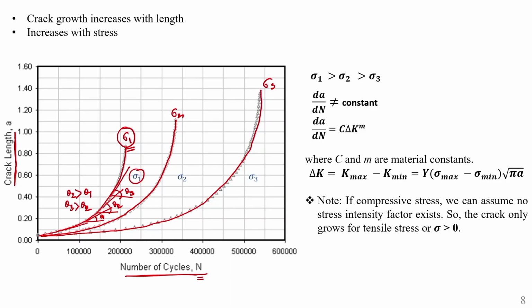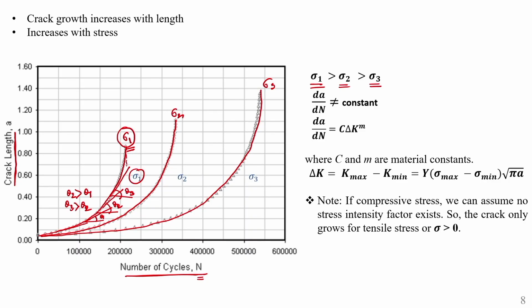That means, what you observe is that sigma 1 is greater than sigma 2 greater than sigma 3. So, you can say the critical crack length is less, or you can say the critical number of cycles or failure number of cycles is less if the stress amplitude is more, that you can observe.